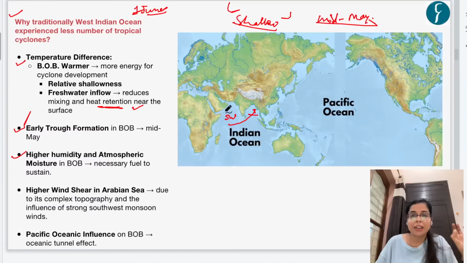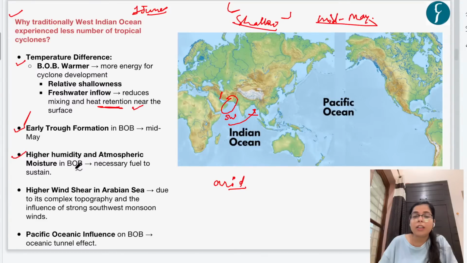Now we all know that the regions surrounding the Arabian Sea are arid, right? If we see the location of the Arabian Sea here, it is surrounded by, say, Northeast Africa. It is surrounded by the Arabian Peninsula, right? It is surrounded by the Gulf of Kutch, and to its east by the Western Ghats, right? So particularly if you see this region, this is arid, right? So the moisture in the atmosphere or air is lacking in the Arabian Sea as compared to that in the Bay of Bengal, right? So this high moisture availability in the Bay of Bengal is also one of the necessary conditions which fuels cyclonic storm formation, right?